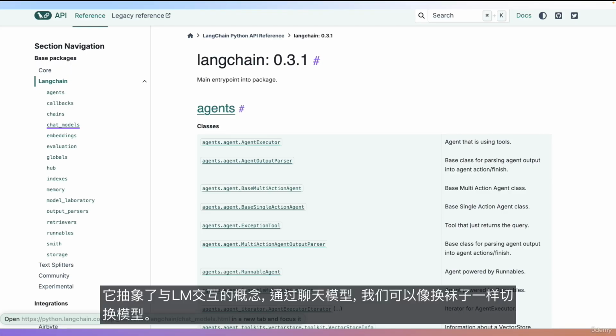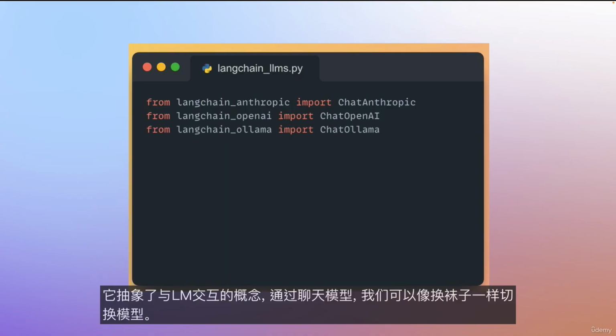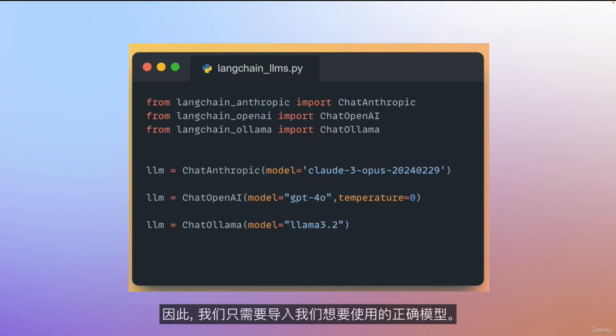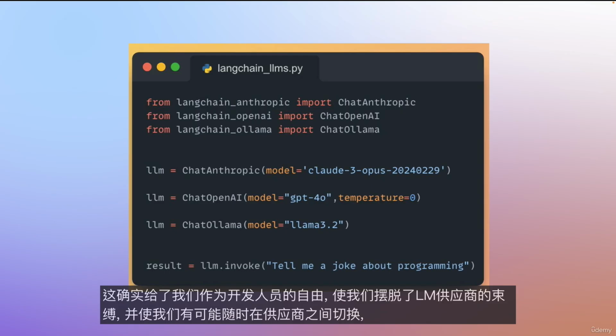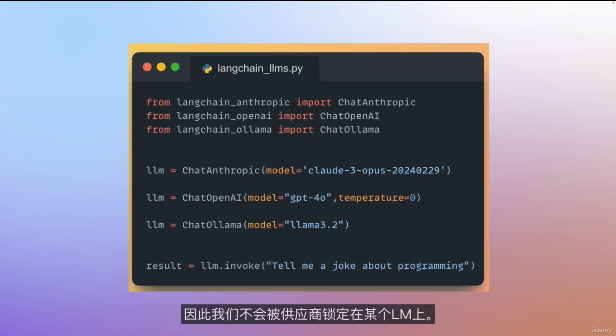It abstracts the concept of interacting with the LLM, and through chat models, we can switch models like we switch our socks. So we would simply need to import the correct model we would like to use. And the beauty of it is that we have the same interface for all the LLM vendors. And this really gives us freedom as developers and decouples us from the LLM vendor and gives us the possibility to switch between vendors anytime we'd like. So we won't be vendor locked to a certain LLM.